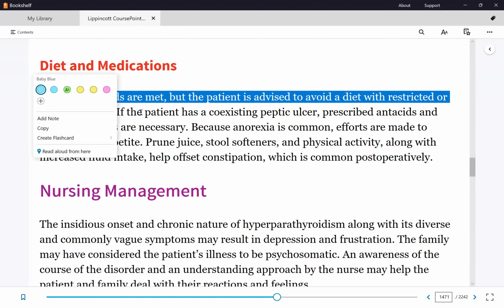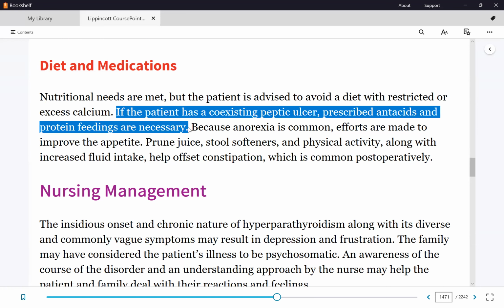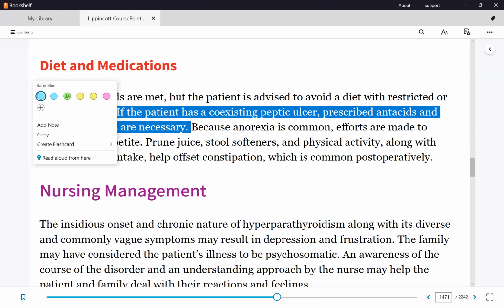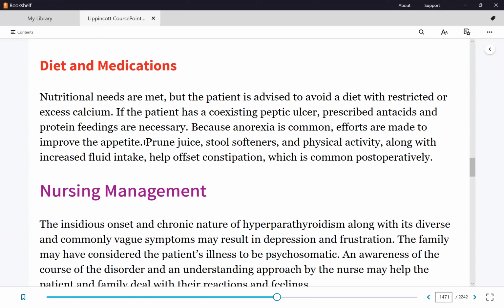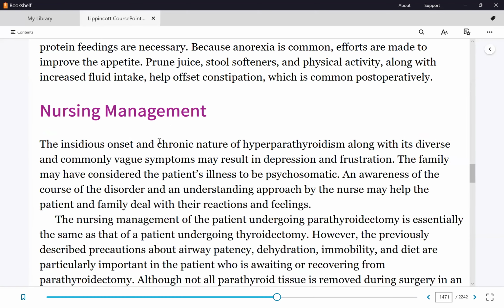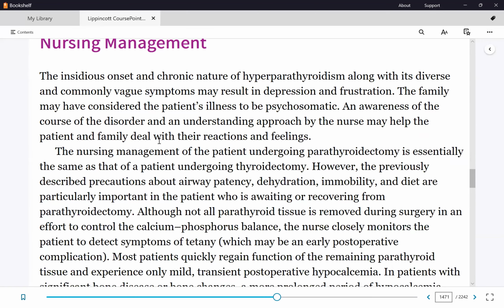Now here's an exception, of course, if there's a coexisting peptic ulcer. It was mentioned earlier that there is peptic ulcer formation with hypercalcemia. And hypercalcemia, as stated also in the clinical manifestations, causes constipation, correct? So here are other options. In the diet, you encourage high fiber or prune juice to help maintain normal bowel movements. And I won't read the rest of the nursing interventions.